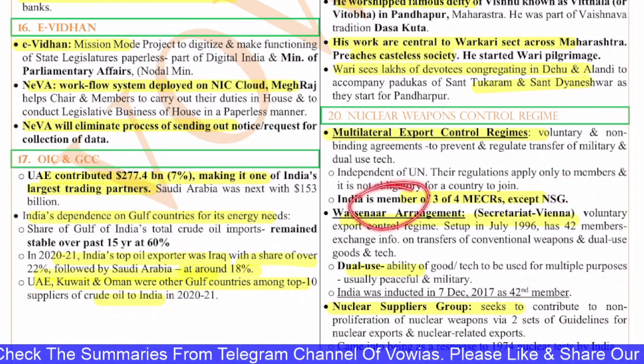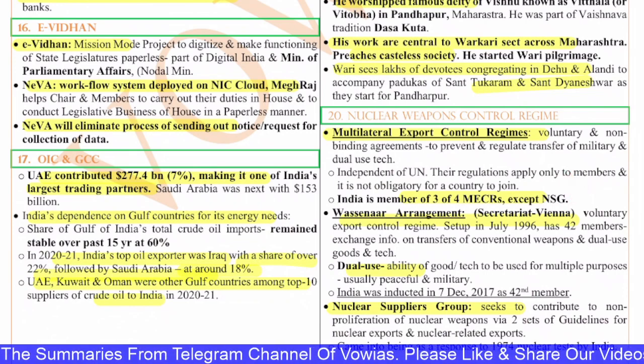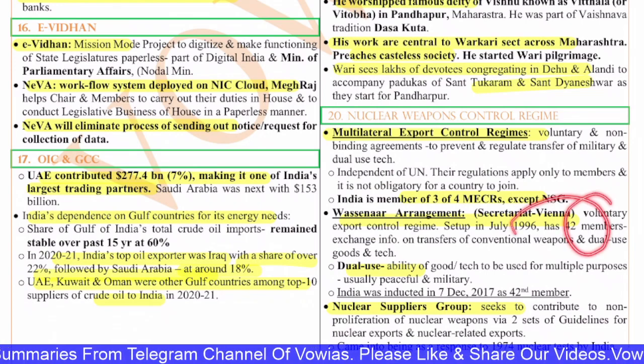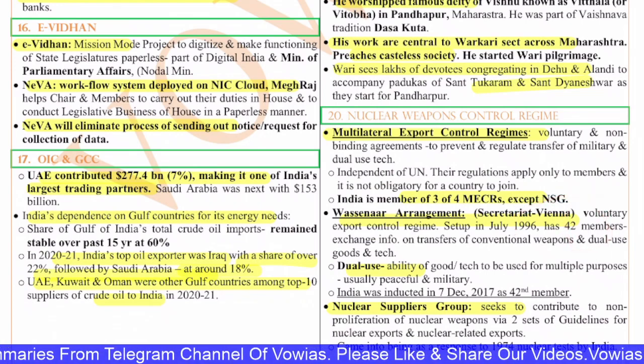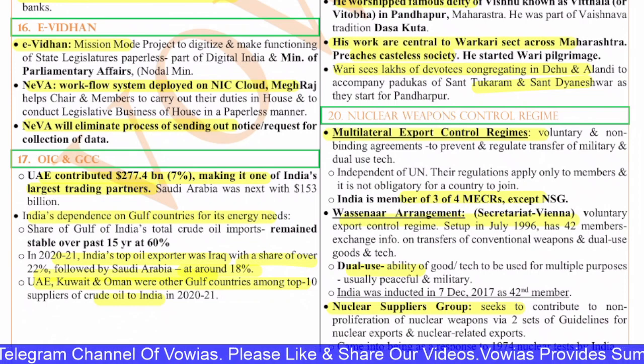Next, the Wassenaar Arrangement. Wassenaar Arrangement, if you see, its secretariat is in Vienna. It's a voluntary export control regime set up in July 1996. It has 42 members, and the dual-use goods should be used for useful purposes and not for military.